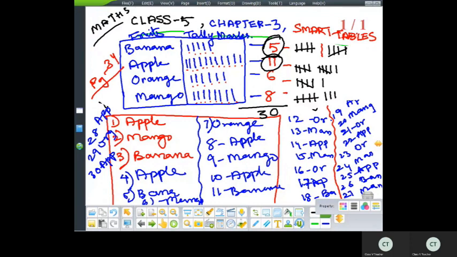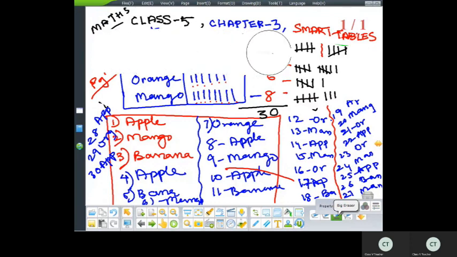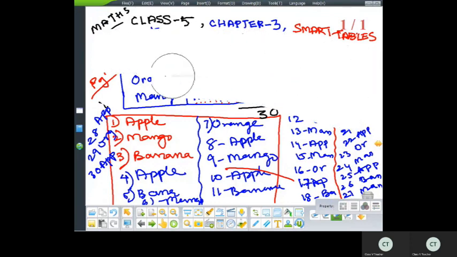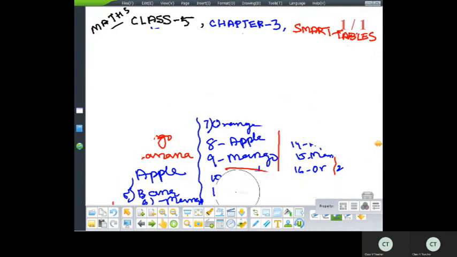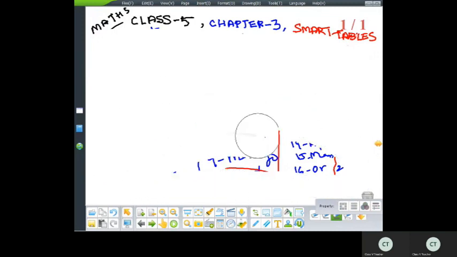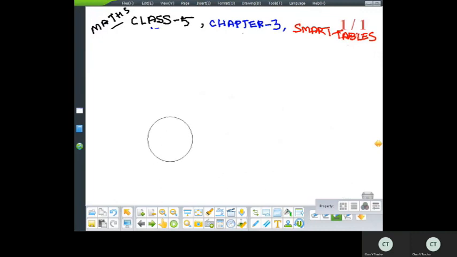Okay, you can even calculate it for 40 children. So let me erase this one. I hope it is clear for you all.